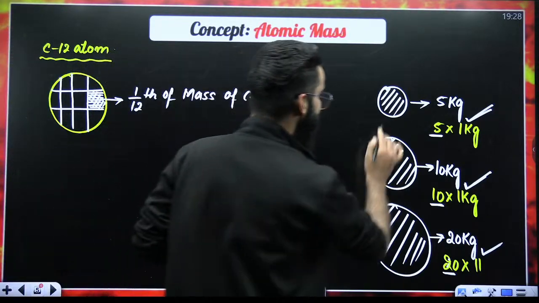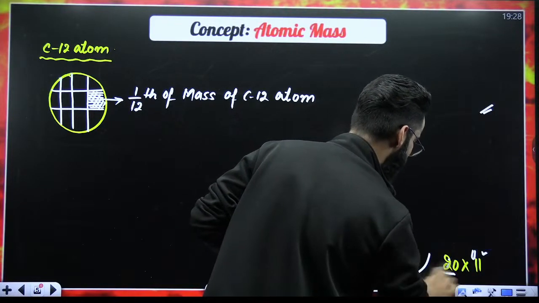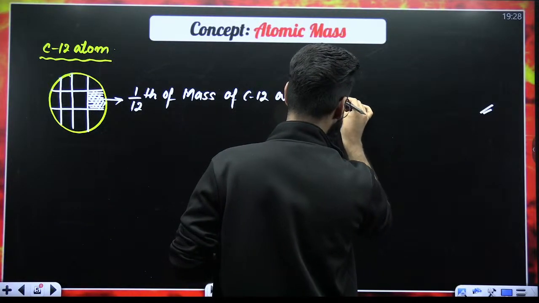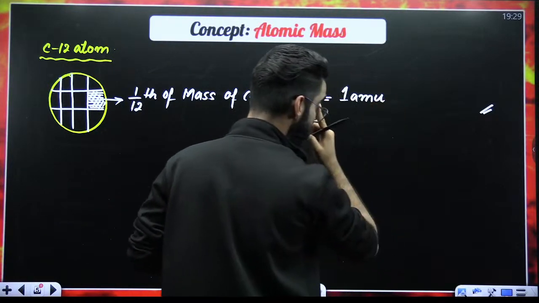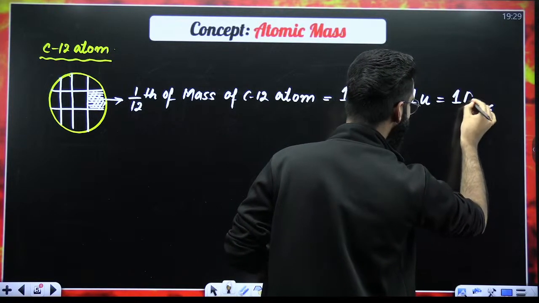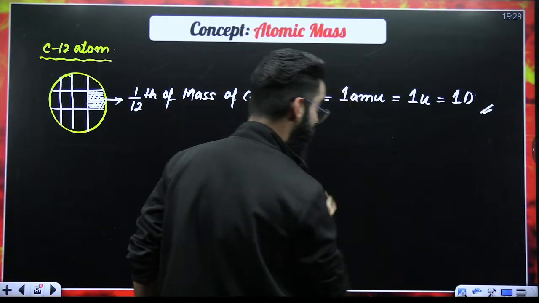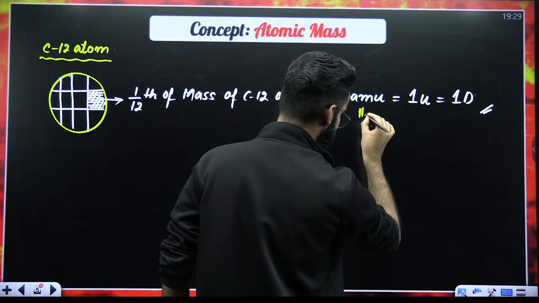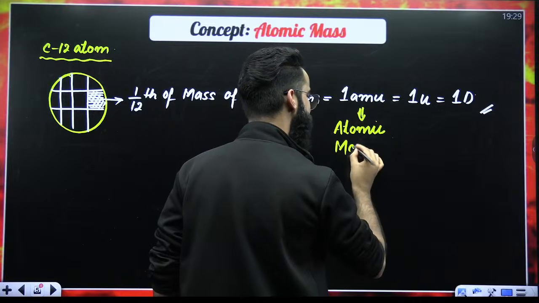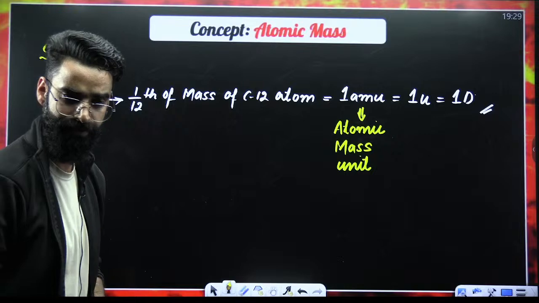And my dear students, let me tell you over here. This 1/12th of mass of carbon-12 atom, from now onwards, you'll be calling it either 1 AMU, or 1 u, or 1 D. Now, first of all, remember from now onwards, this AMU term stands for atomic mass unit.